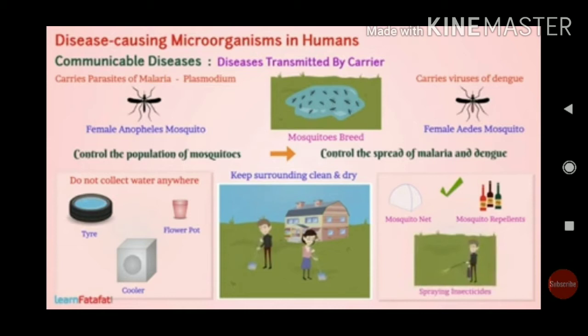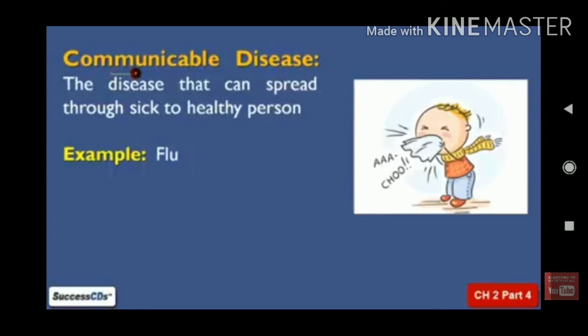And these microorganisms enter into our body. So when you drink unpurified, contaminated water, then the microorganisms enter our body. So the diseases which are spread like this are called communicable diseases, students. Okay, this is called a communicable disease.